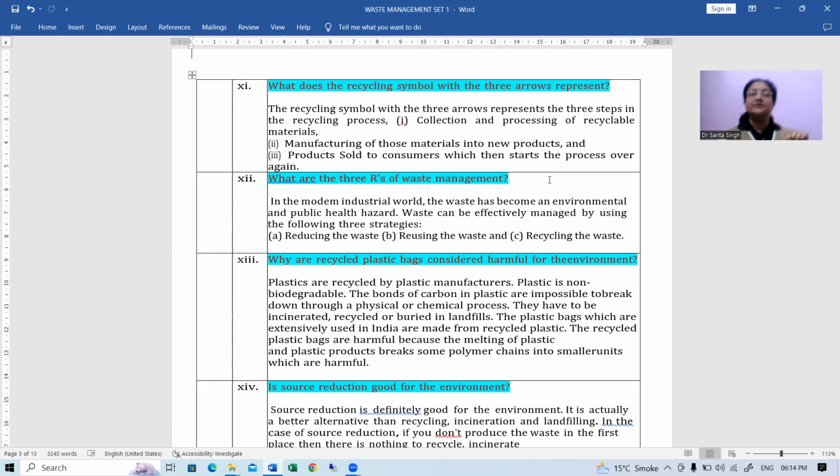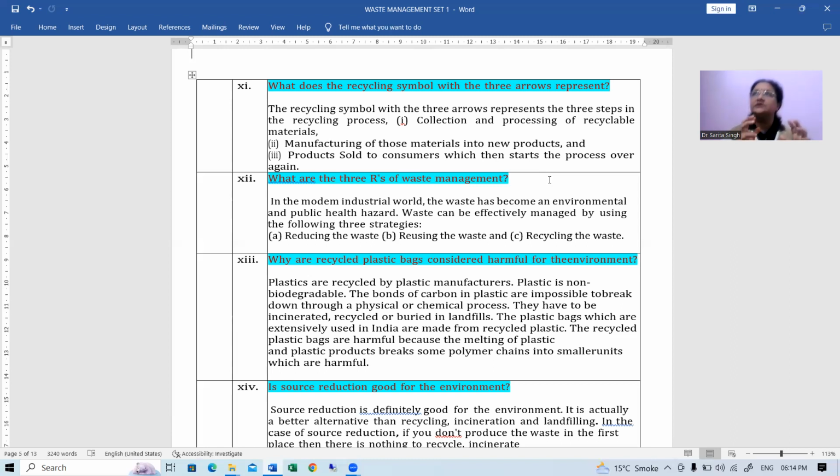So at present in the modern world, waste can be effectively managed by using the following three strategies. Okay, number one is reducing the waste. Reducing the waste, that means the waste is reduced at its origin point only, right? Number two is reusing the waste. Whatever we can reuse out of the total waste material, we should actually reuse that. This is how we are reducing the total amount of waste. Okay, and the third thing is recycling the waste.